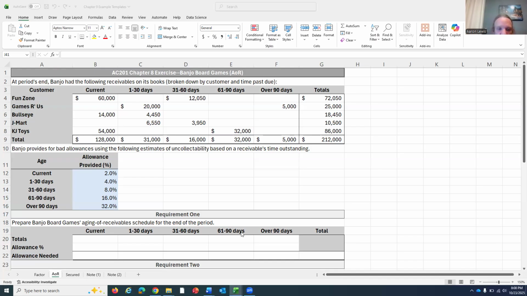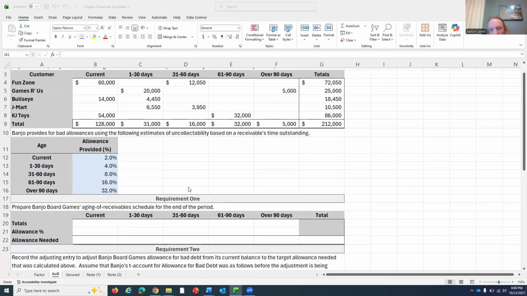And what we've got to do is figure out, in this case, weighting out, receivables' expected portion of collectability based upon how long they've been on our books. We need to figure out what is the amount of bad debt, therefore, we expect we have in this $212,000 of receivables. And all you need to do, that we're going to do down here in requirement one, is figure out how many receivables you have on the books for each time period. So we have $128,000 of total receivables that are current. We have $31,000 of receivables that are 1 to 30 days past due, so on and so forth.